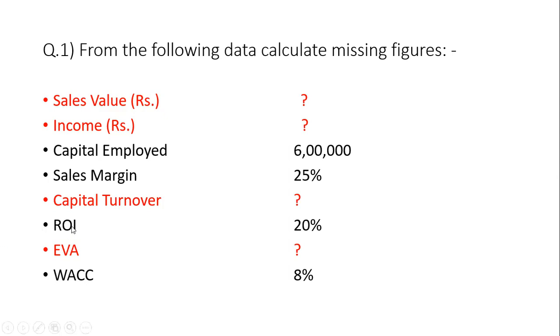ROI is given, so we can start the question from this. First step: ROI is given as 20%. 20% is equal to income upon capital employed. We can calculate income if ROI is given.